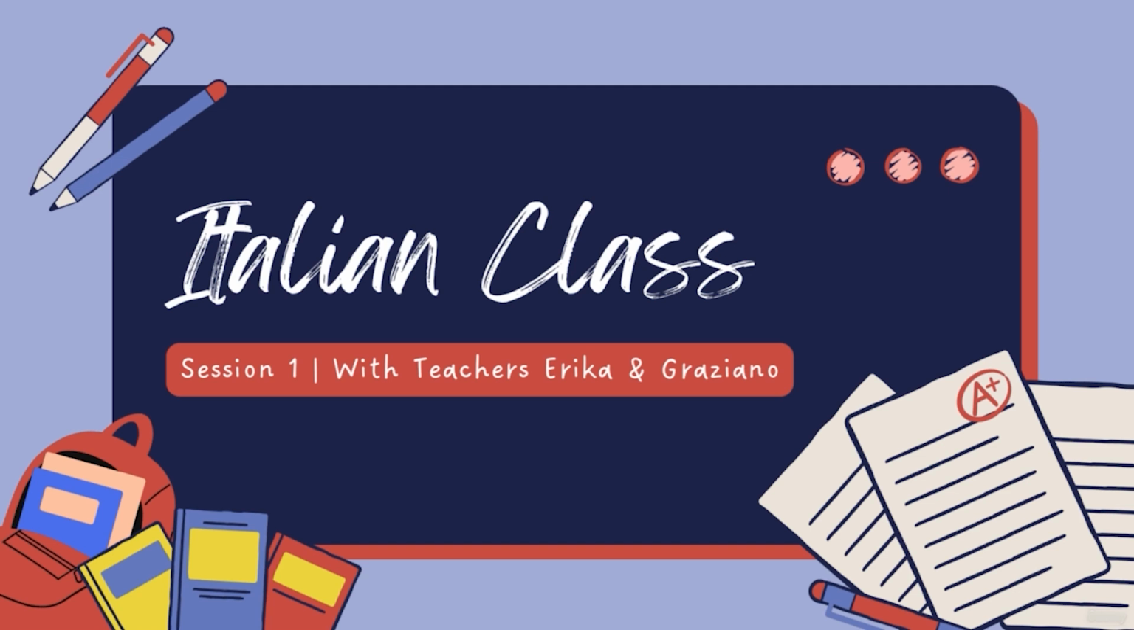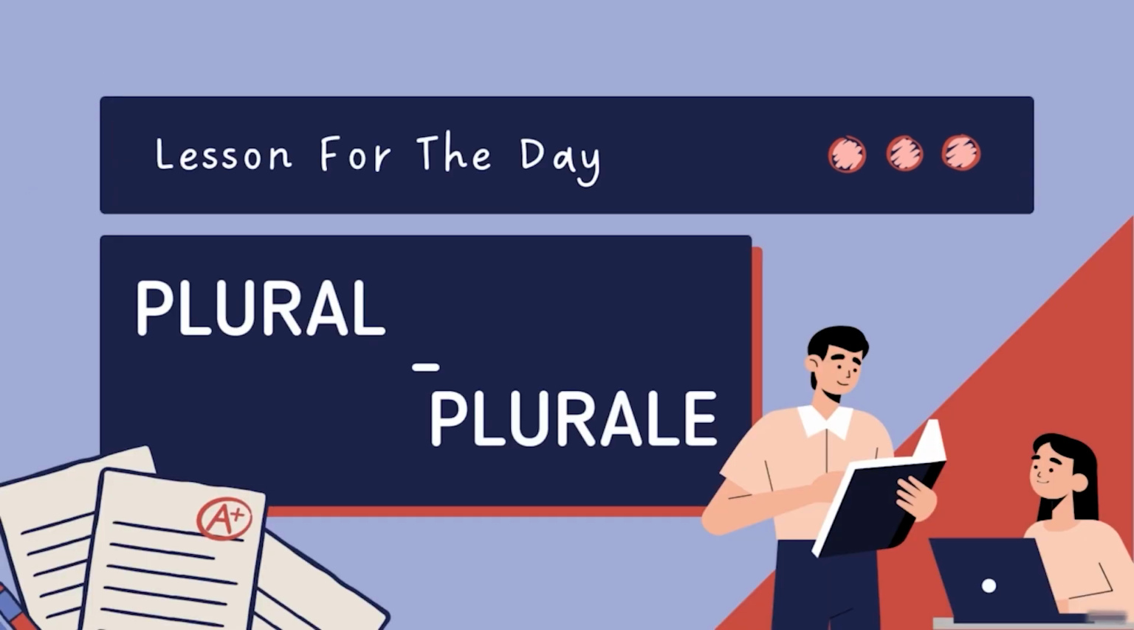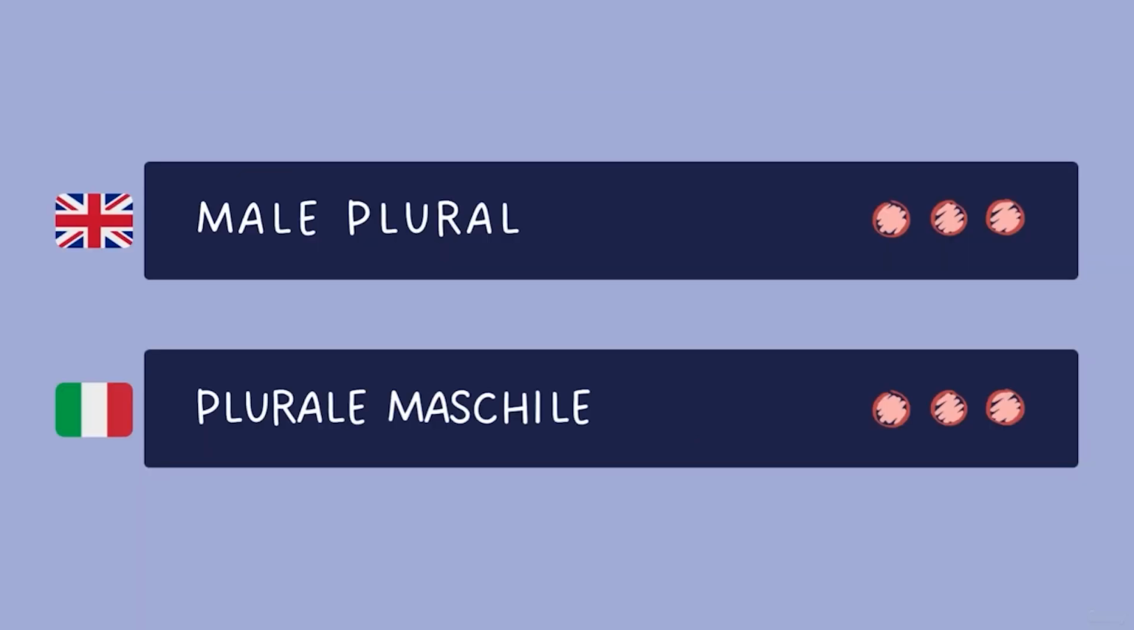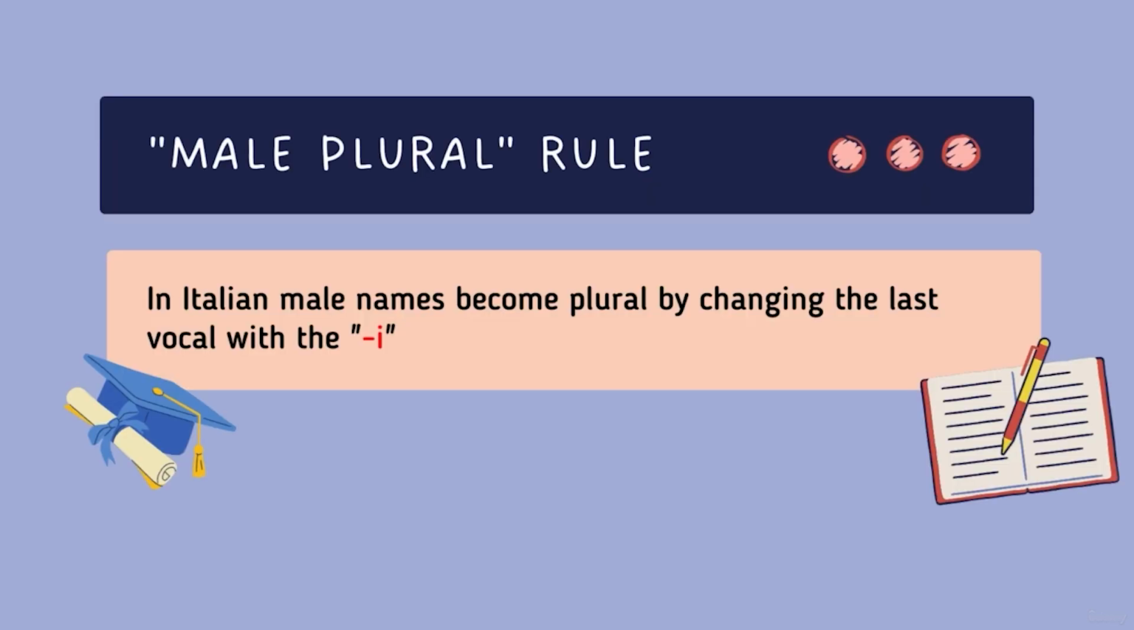So I'm welcoming you to the first actual lecture of this course, which will be about plural, which in Italian is translated as plurale. We start by distinguishing the male plural and the female plural, because they are constructed in two different ways. So let's start with the male plural, or in Italian, plurale maschile. We start with the male plural rule.